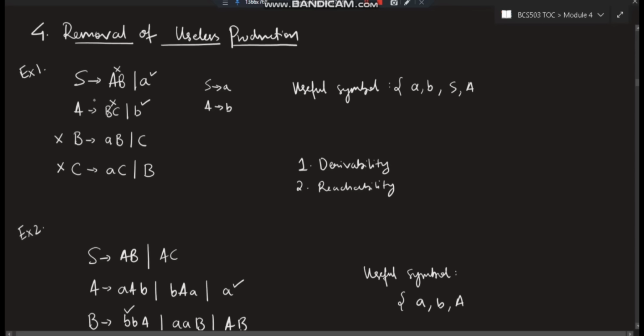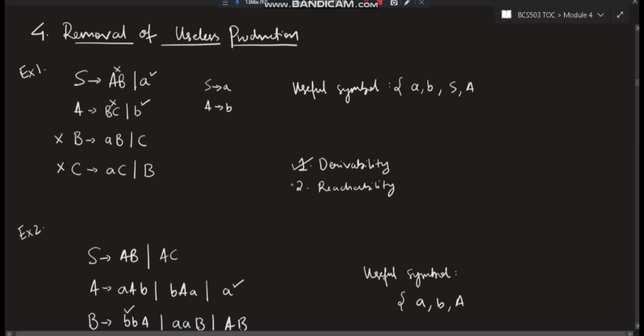Now after removing the useless productions, you have to go for the second thing. The first thing is derivability. Derivability is just what I explained here. Are you able to get here the useful symbols or not? Based on that, categorizing it as useful or not, whatever I explained till now, that is called derivability.